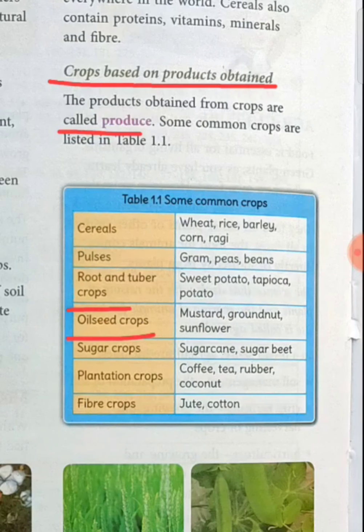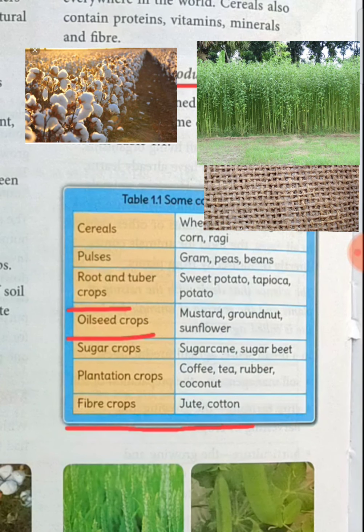And next what? Fiber crops, from which we get fibers, like jute, cotton. Do you know what fibers are? Fibers help us to make thread from which we make clothes, no? All these are known as fiber crops.